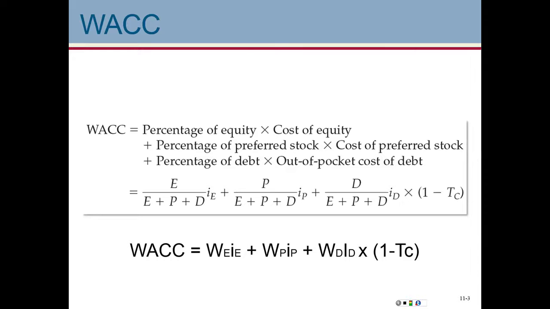So the weighted average cost of capital is basically weight on equity times cost of equity plus weight on preferred stock times cost of preferred stock plus weight on debt times cost of debt times 1 minus the corporate tax rate. Equity is common stock, right?